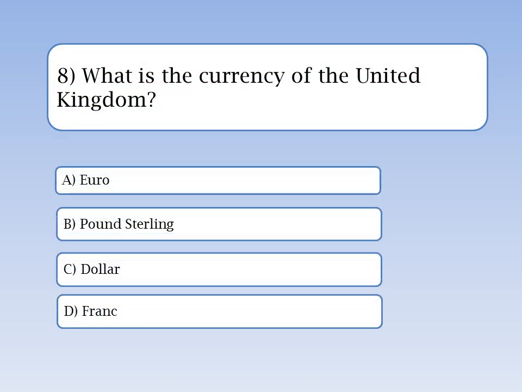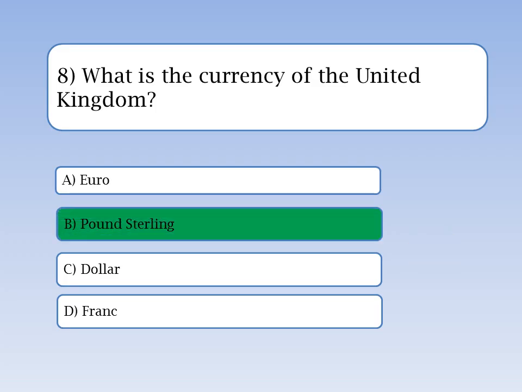Here's question 8. What is the currency of the United Kingdom? A. Euro. B. Pound sterling. C. Dollar. D. Franc. You have 5 seconds to think. Time's up. The correct answer is B. Pound sterling. The pound sterling, or pound, is the official currency of the United Kingdom.